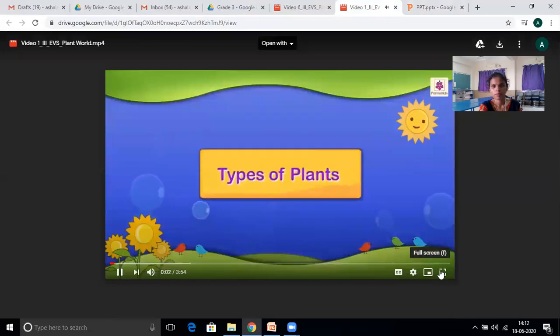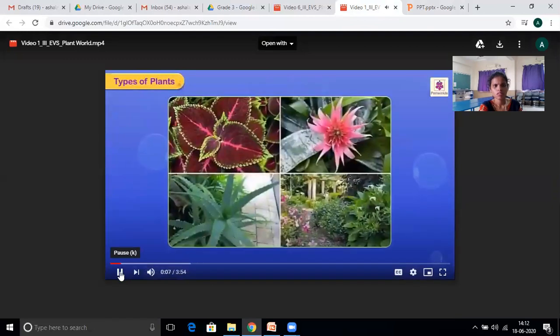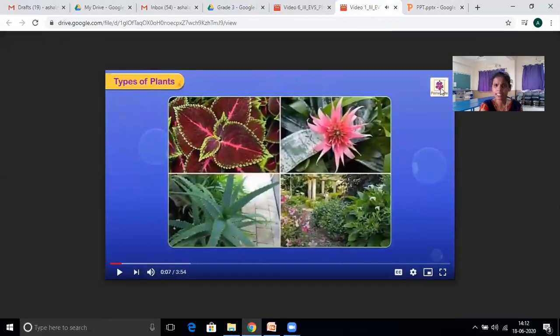Types of plants. This we already discussed, but once again I will do the revision for you. And another one, the part of a plant, that is the flower, I will take that class tomorrow. Before that, once again I will do the revision of the types of plants. So I will show you one video.